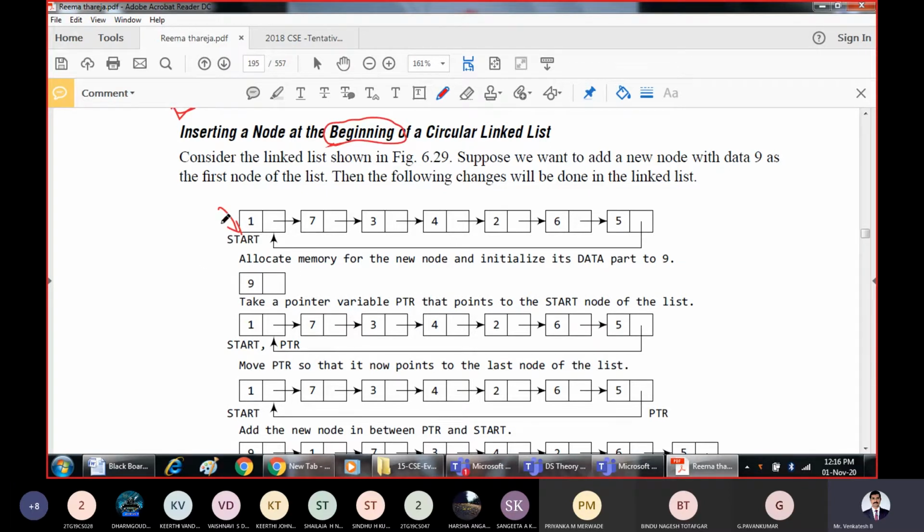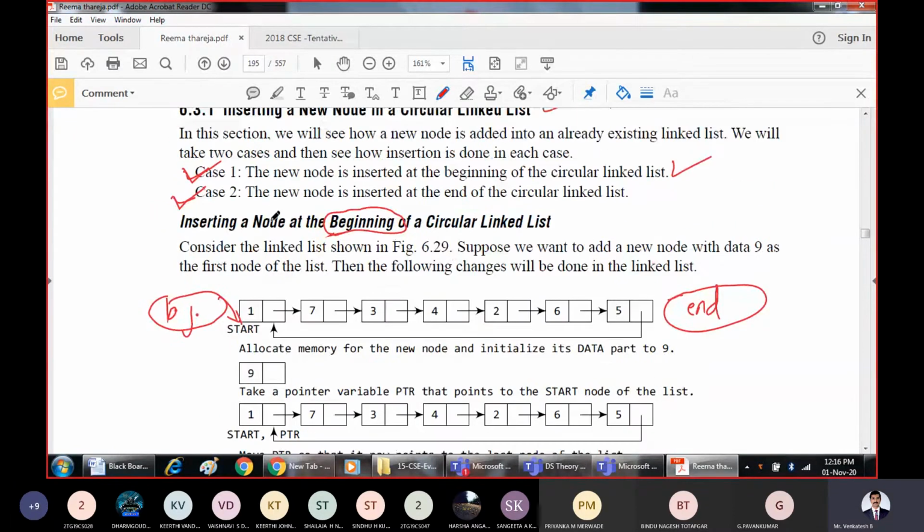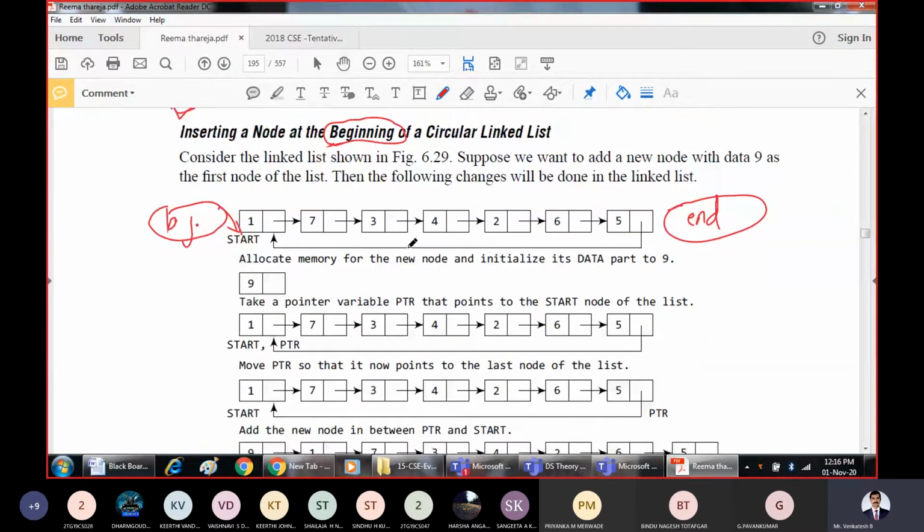When you insert at the beginning, we are going to assume the left side as the beginning and the right side as the end, because these two cases we are going to study: the new node is inserted at the end, or the new node is inserted at the beginning. So let us assume this as the beginning end. When you insert any new node here, you should not disturb the property of the circular linked list.